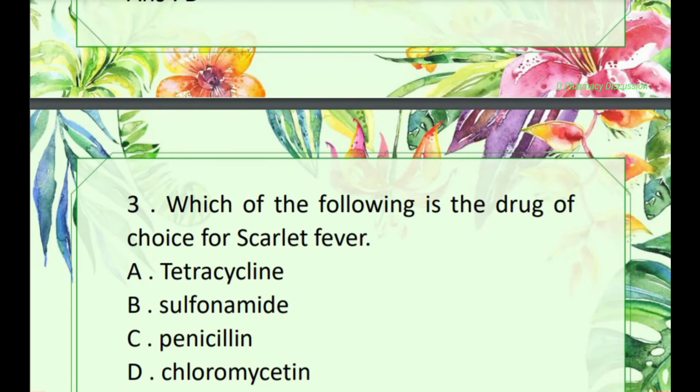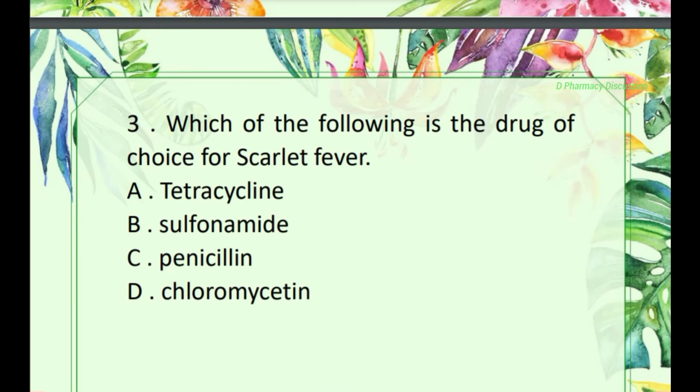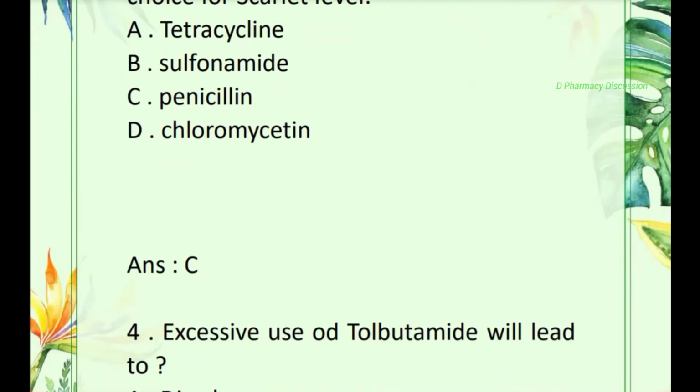Then question number 3. Which one of the following is the drug of choice for scarlet fever? Option A. Tetracycline, B. Sulfonamide, C. Penicillin, D. Chloromycetin. Correct one is option C, that is penicillin.